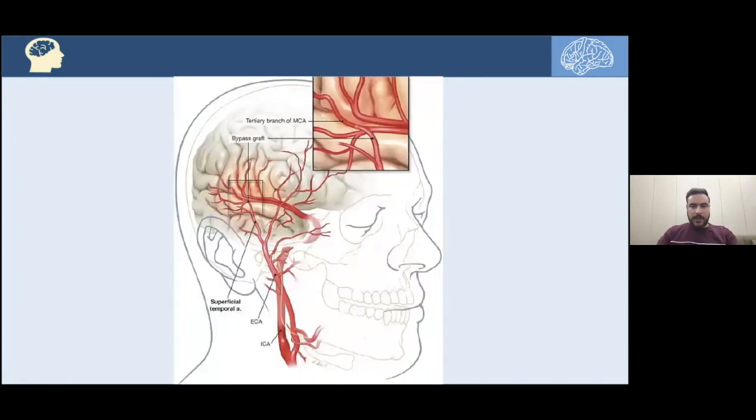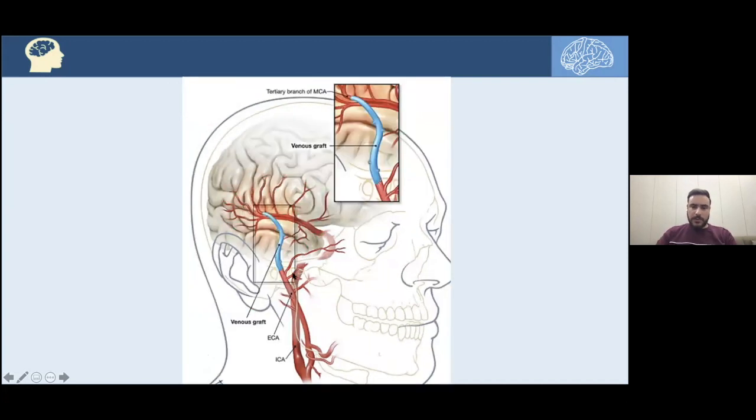Well, we have a direct revascularization or direct bypass, in which, as we can see here, here is the superficial temporal artery branch from the external carotid artery being anastomosed with the middle cerebral artery directly. Or we have this also direct bypass, but using a venous graft or arterial graft.